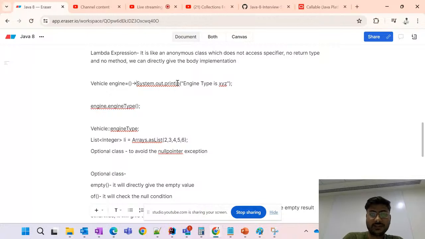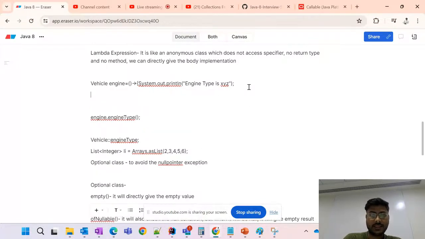So suppose if there is something which has more than one statement, then you have to write the curly braces as well. So suppose this curly braces I have given, and like this we need to give. So anyhow, in this single statement also we can give, but this is not mandatory if we have the single statement.